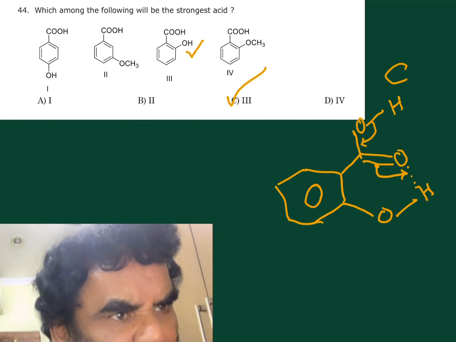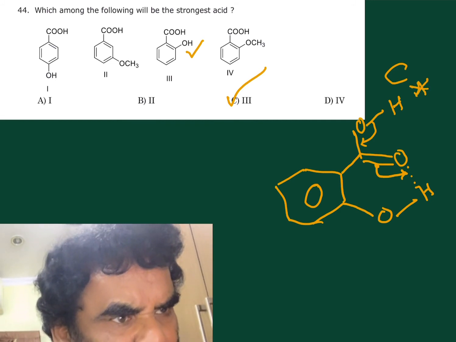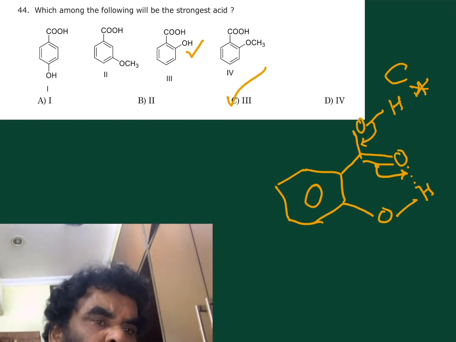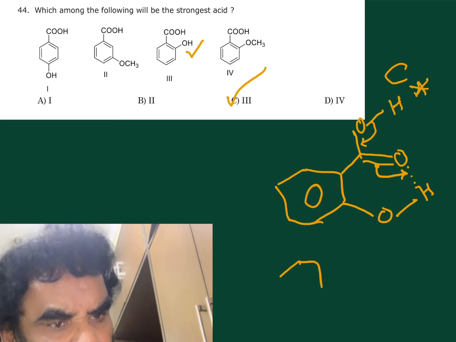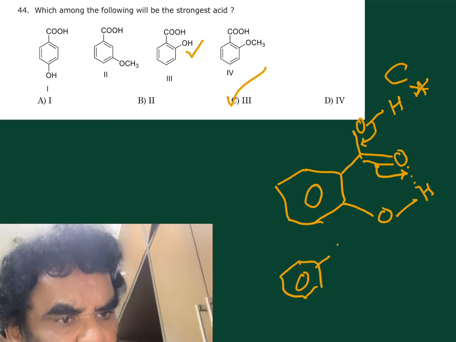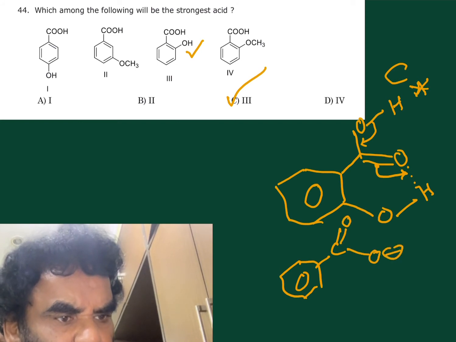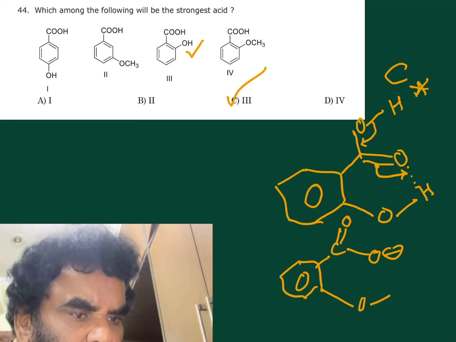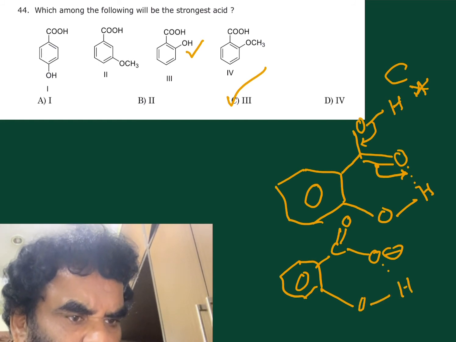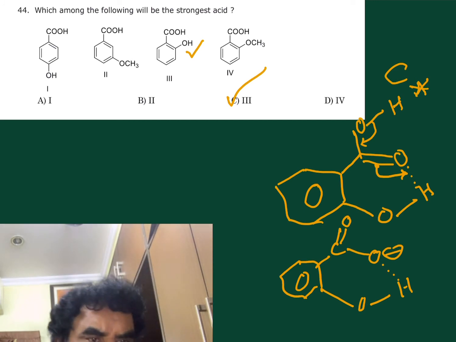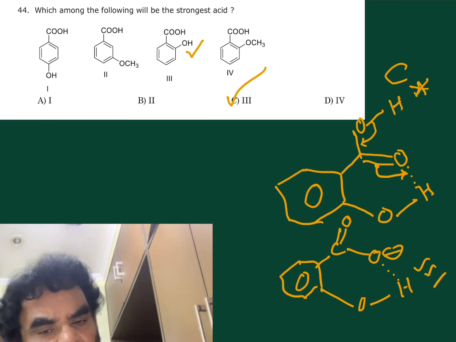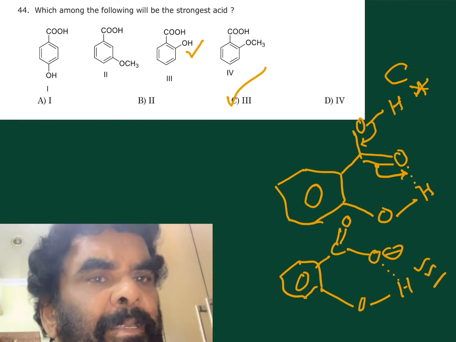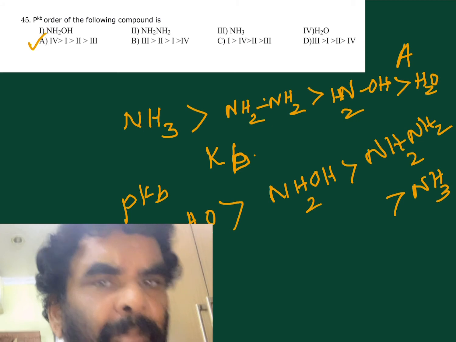The hydrogen that should undergo the dissociation is not involved in the hydrogen bonding, it is outside. If it loses this one, the conjugate base is stabilized by the resonance. Now there is effective hydrogen bonding between the H and the O minus ion. This is more and more stabilized by the intramolecular hydrogen bonding. That's why this is more stable, the more acidic.